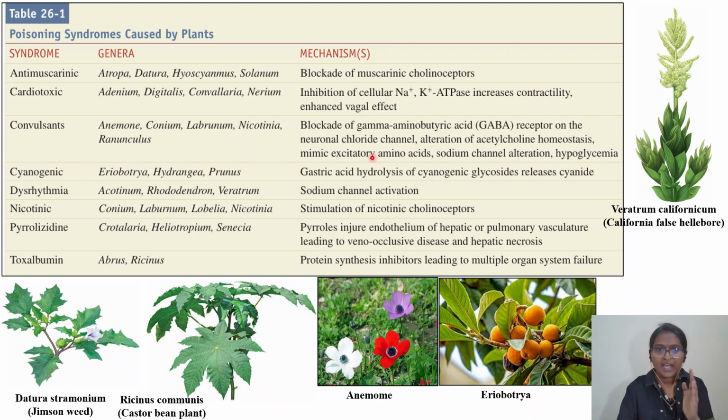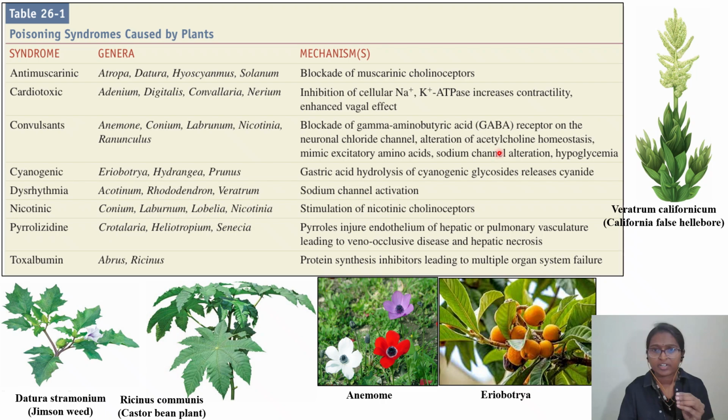We have examples: anemone, conium, laburnum, nicotiana, ranunculus. So Ranunculus species you will also come across in your options. How they affect your CNS is that they will block the, in the CNS, excitatory and inhibitory pathways will be there. This one in particular will block the gamma-aminobutyric acid receptor on the neuron chloride channel. On the CNS neurons there will be chloride channels, and it will block this GABA.